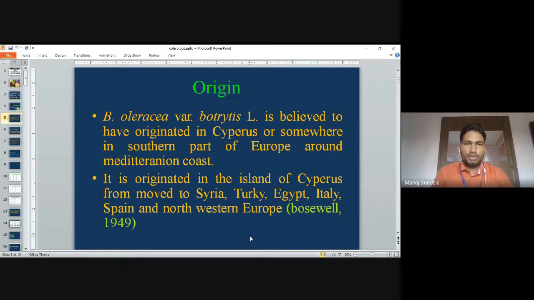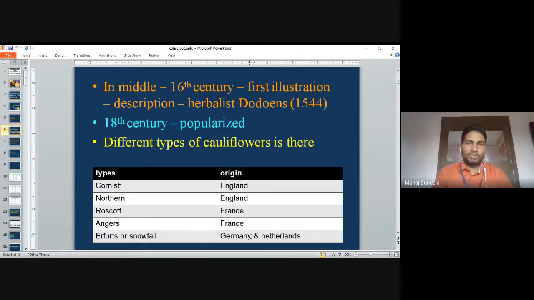Origin: Brassica oleracea variety Botrytis L. is believed to have originated in Cyprus or somewhere in the southern part of Europe, around the Mediterranean coast, the Mediterranean region. It originated on the island of Cyprus, then moved to Syria, Turkey, Egypt, Italy, Spain and northwestern Europe. This was given by Boswell in 1949.